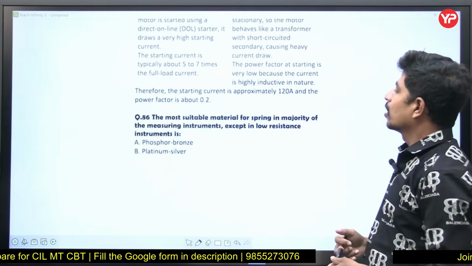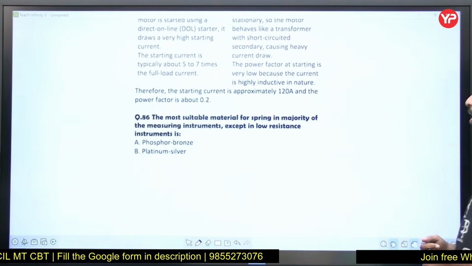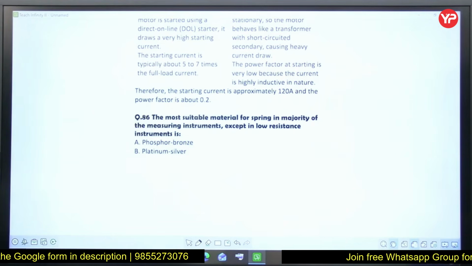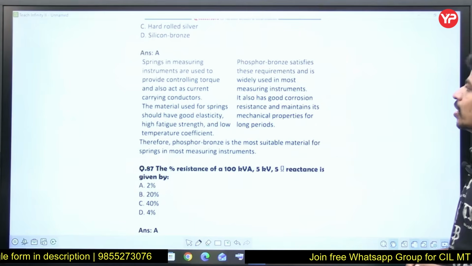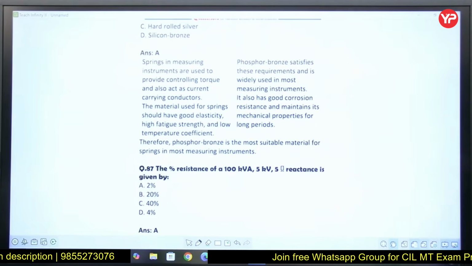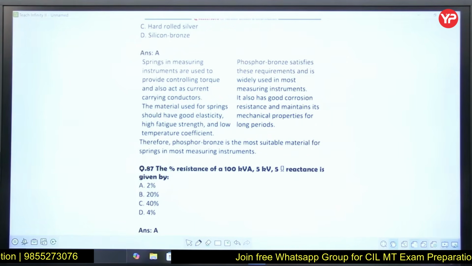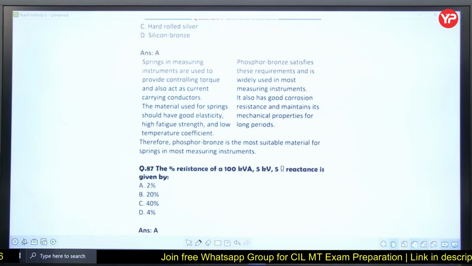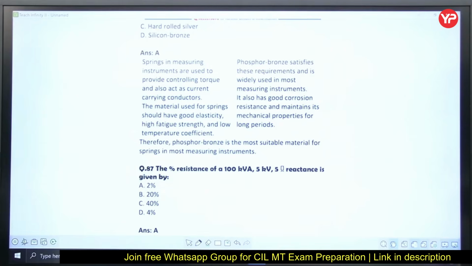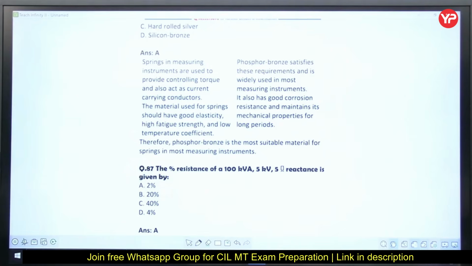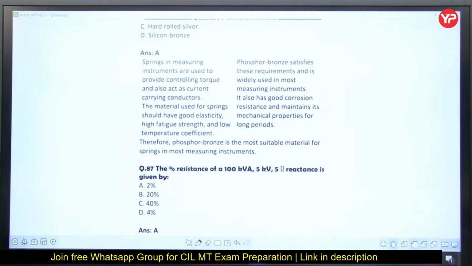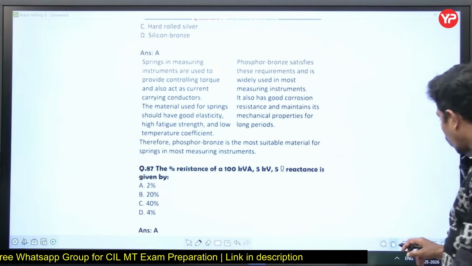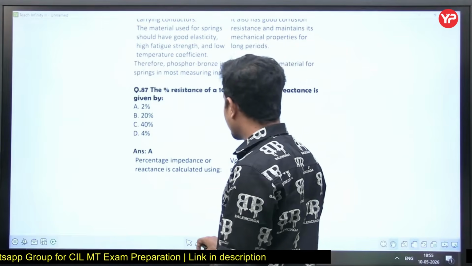Next. The most suitable material for spring in majority of the measuring instruments, except in low resistance instruments, is, yes, he is asking about spring. See, there is a material called phosphor bronze, which is a reliable material. It should not get corroded and it should have good elasticity. It has a lot of properties. Phosphor bronze is the best material. Do remember, instead of going for more analysis, these kinds of things you have to remember directly.